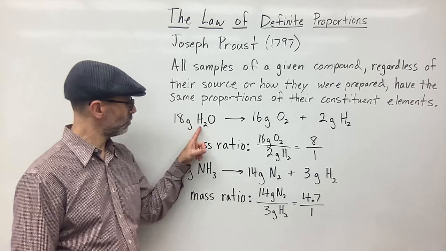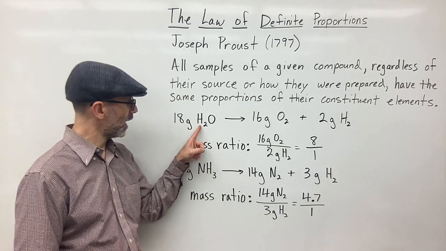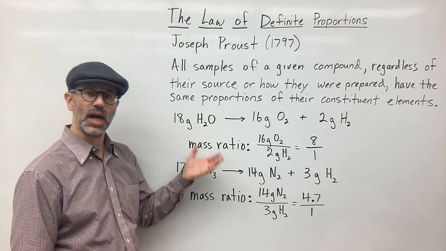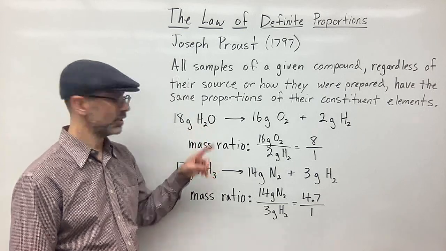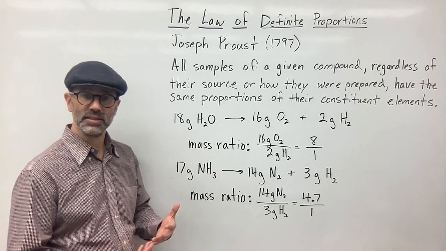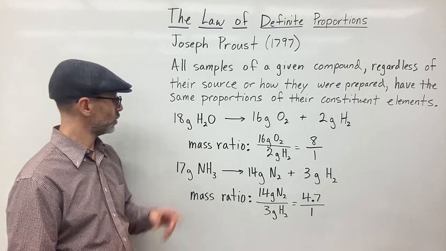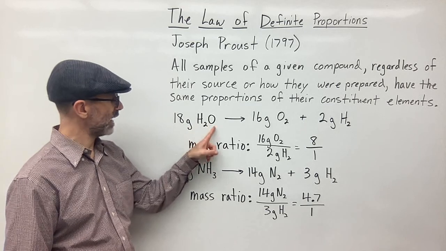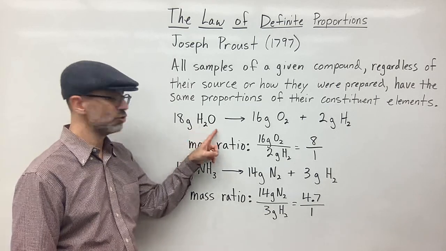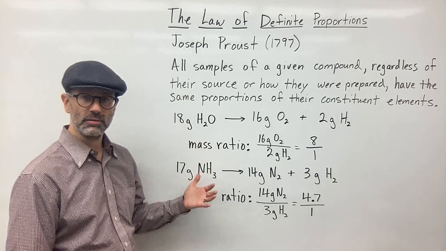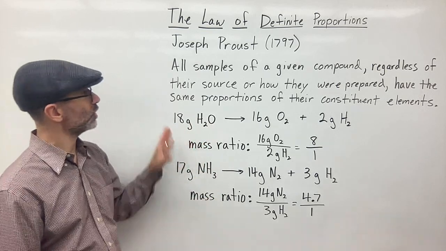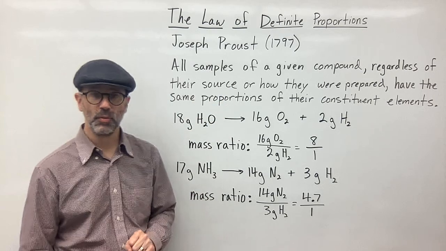So if the number of hydrogens and oxygens, or the number of atoms of each type of atom in your compound is consistent, then that means the masses are going to be consistent and the ratio of the masses is going to be consistent. So the ratio of the atoms is always going to be 2 to 1 for water. If the ratio is not 2 to 1, it's not water. So that makes sense. So the atomic theory is supported by the law of definite proportions.